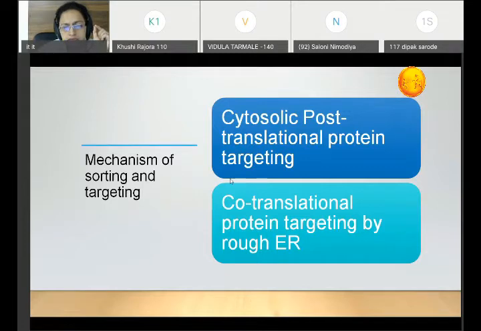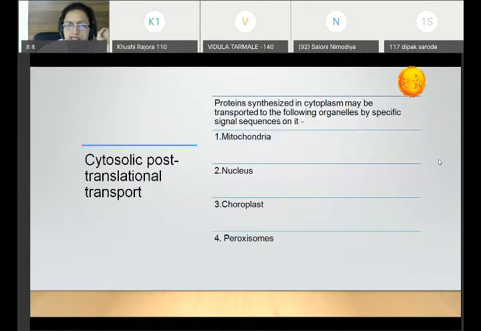Now, the molecular details of these two processes are not expected from you. I will give you a rough idea regarding these two processes, grossly. Coming to the first process, that is cytosolic post-translational transport: when the proteins are synthesized in the cytoplasm, once that particular protein is completely synthesized, this protein will be there in the cytoplasm.